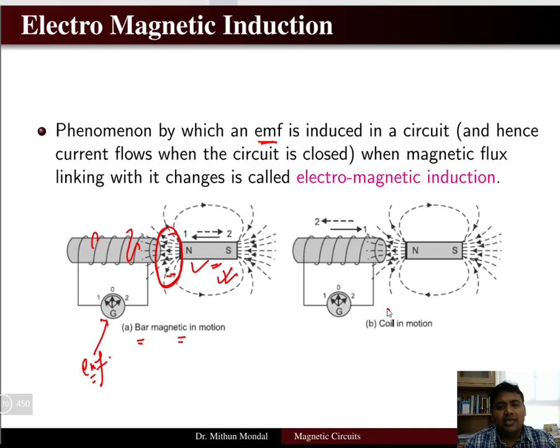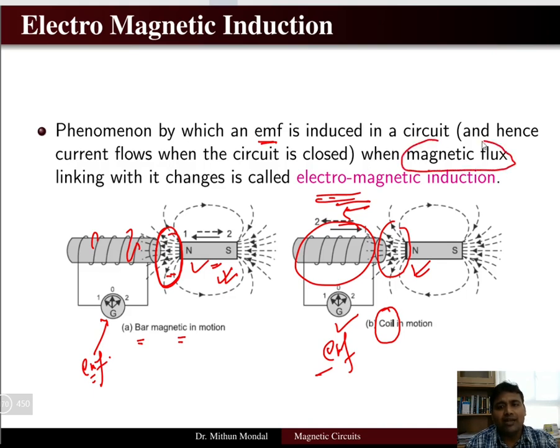Now in the second case, if there is a motion in the coil, so this is your coil. Now if the coil is moved to and fro near the bar magnet, then also the flux linking will change and the galvanometer will show the deflection to indicate the EMF. So electromagnetic induction will generally take place when there is a change in the magnetic flux. Now this change in the magnetic flux can be produced either by moving the magnet or moving the coil. So you have two possibilities of changing the flux, and in both the possibilities an EMF will be produced due to the phenomena known as electromagnetic induction.